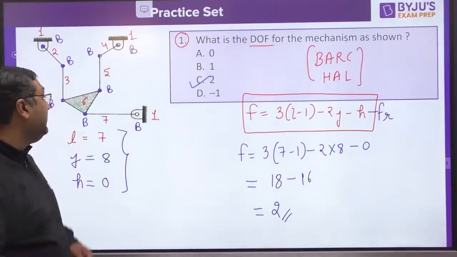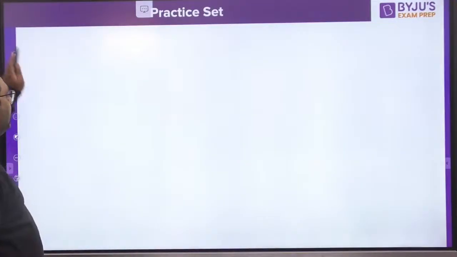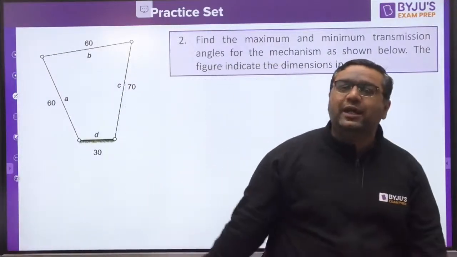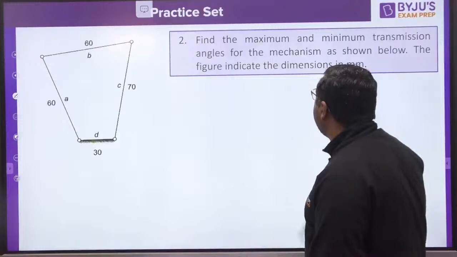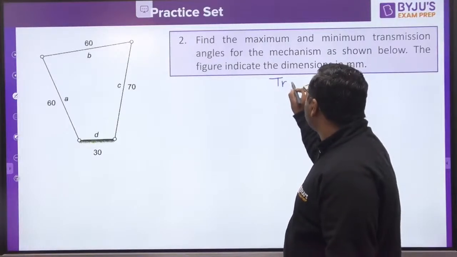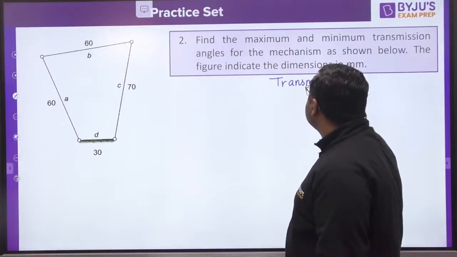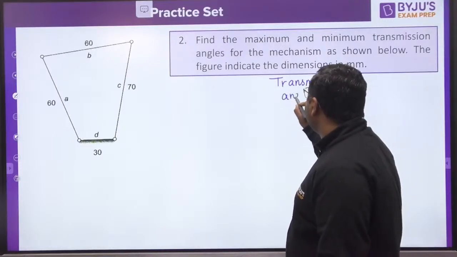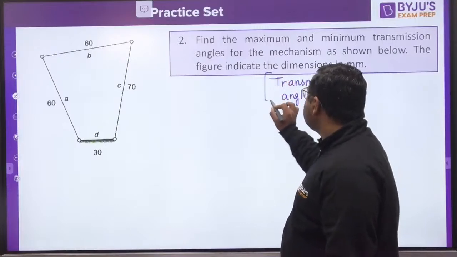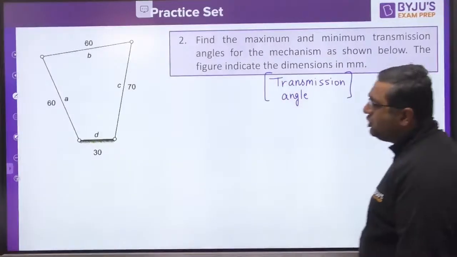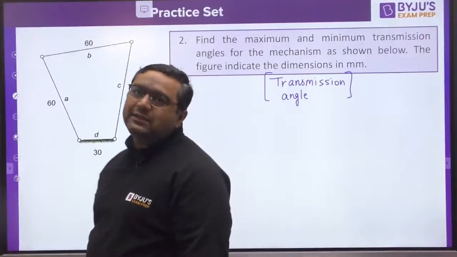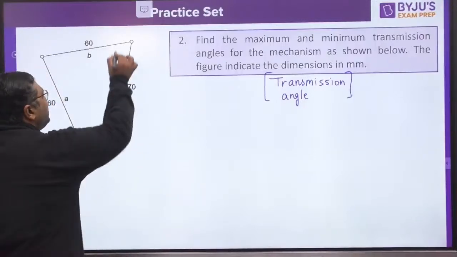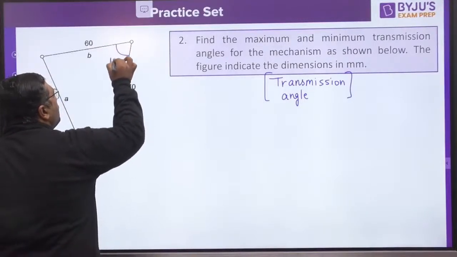Okay, now let us see question number 2, guys. This is going to be from the transmission angle. Once again, simple mechanism is the chapter name. So this question is from the topic transmission angle. You know, transmission angle is the angle between the coupling rod and the output link. So this angle is said to be the transmission angle mu.